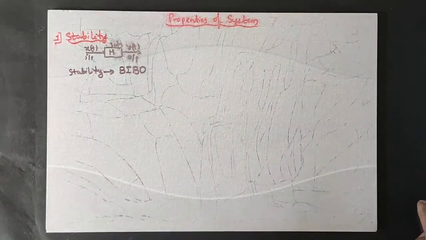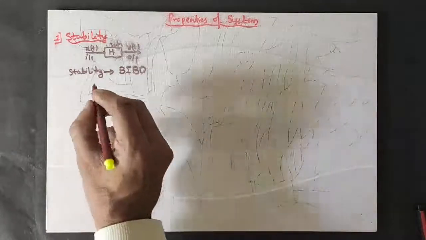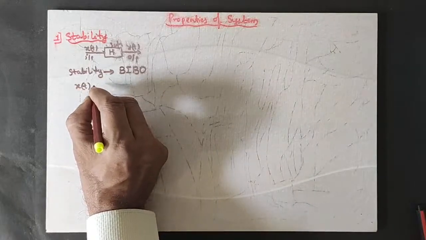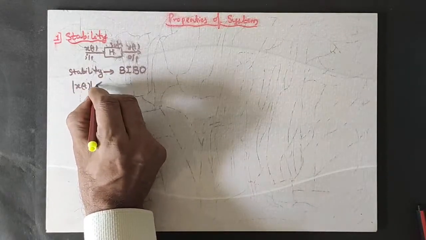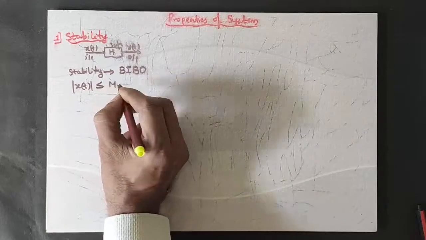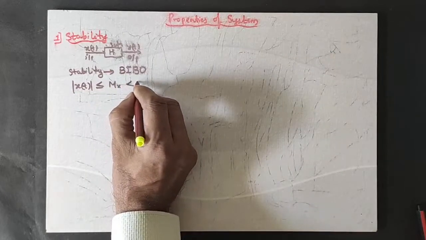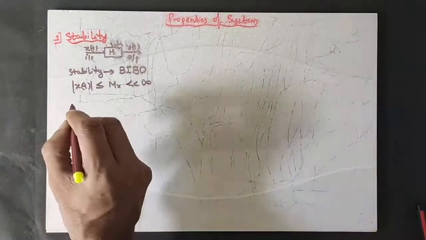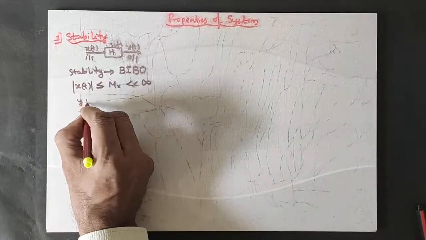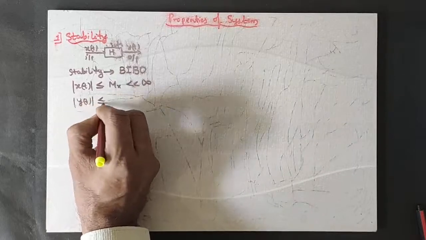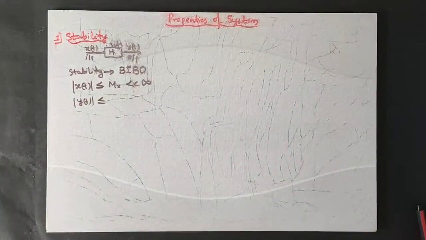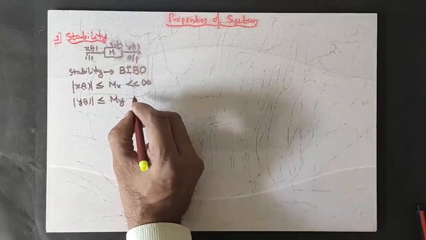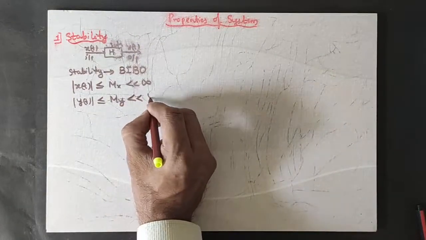In mathematical terms, x of t, whatever I am providing, its magnitude, plus or minus, will be within the limit Mx, which is much smaller than infinity, and I am obtaining output with magnitude say My, which is also much smaller than infinity.